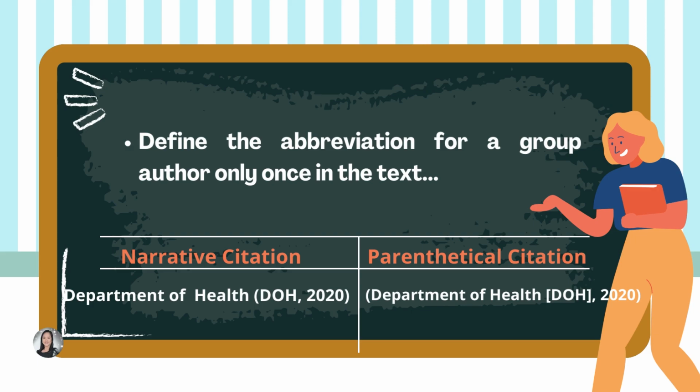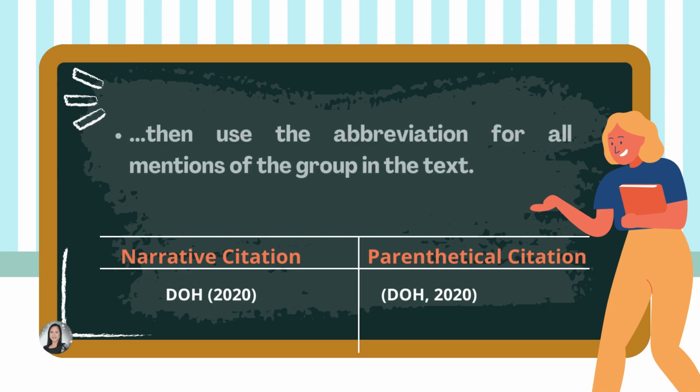For example, in narrative citation, Department of Health, close and open parentheses, DOH, 2020. For parenthetical citations, we have open parentheses, Department of Health, open bracket, then the acronym DOH, close bracket, 2020, then close parentheses.